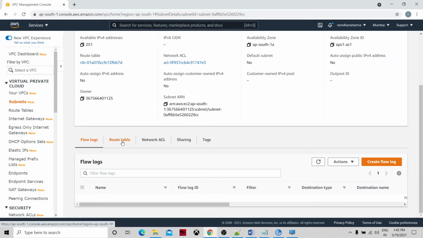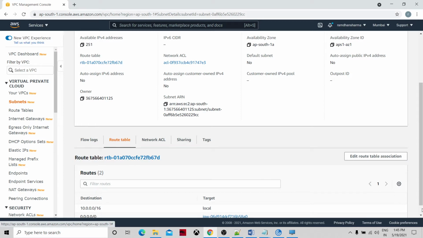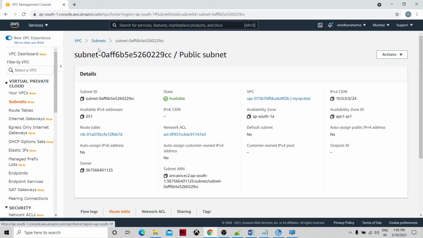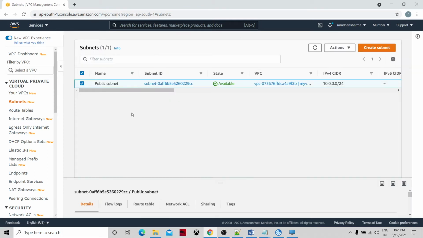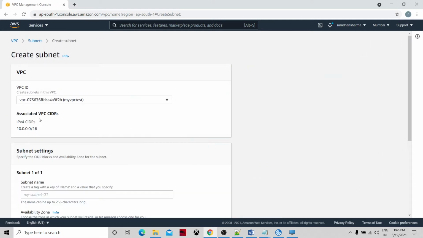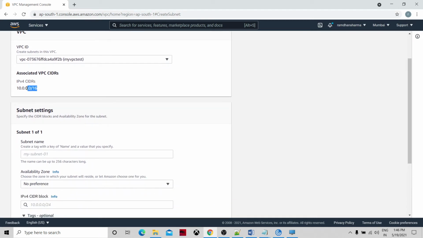If you go to the route table of the public subnet, an internet gateway will be there in the route table. That means any instance under this public subnet will have internet access. Now let's go ahead and create one more subnet, which is a private subnet. I would take the VPC as my already created VPC, and the subnet name is private subnet.